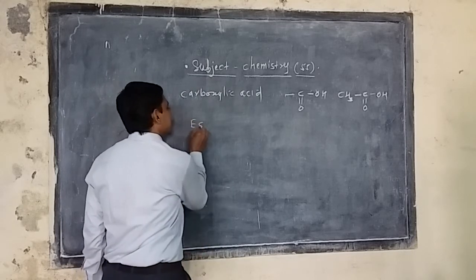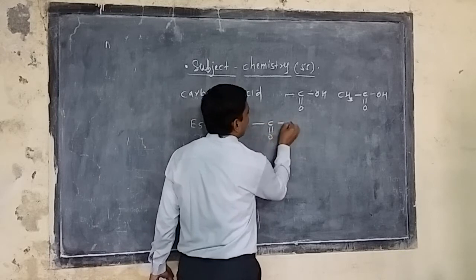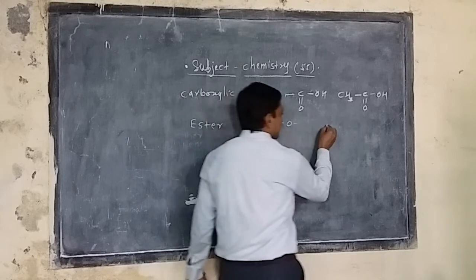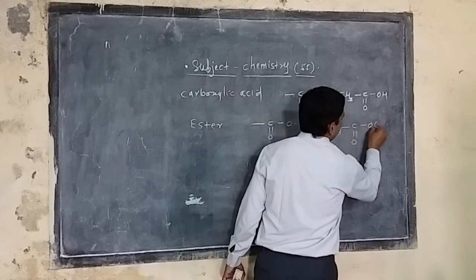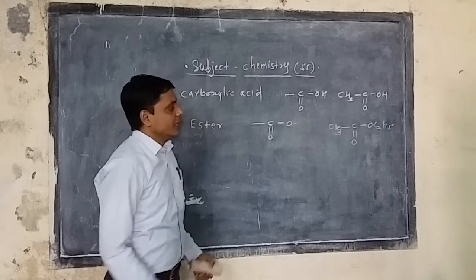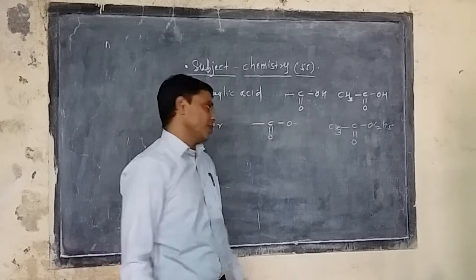Then see that it is an ester. Then we get dash C double bond O and this O. This is the esteric type of functional group. Esters are present in various types of fruits, and the smell of fruits arises due to these esteric compounds. So this is the ethyl acetate type of compound.